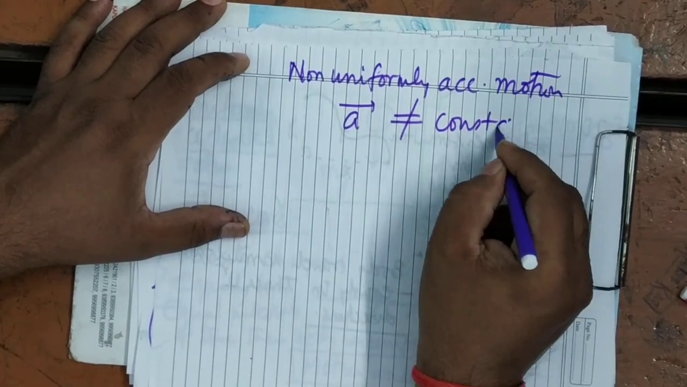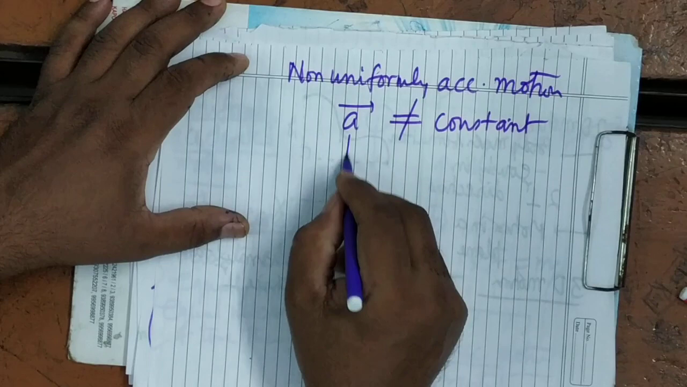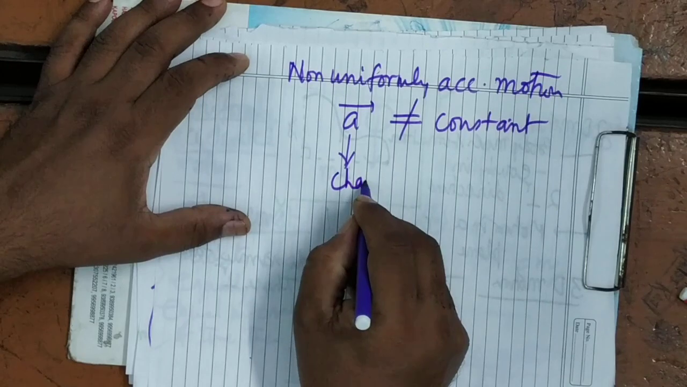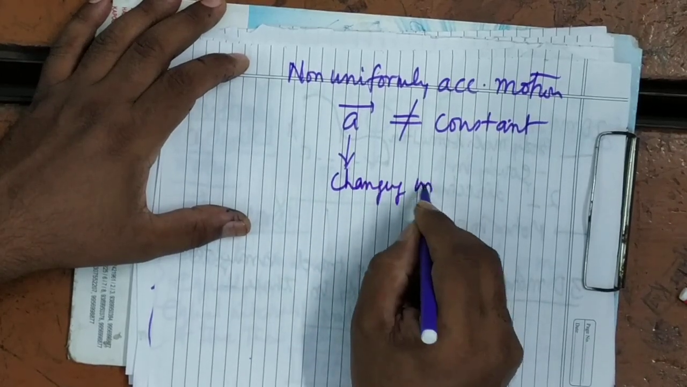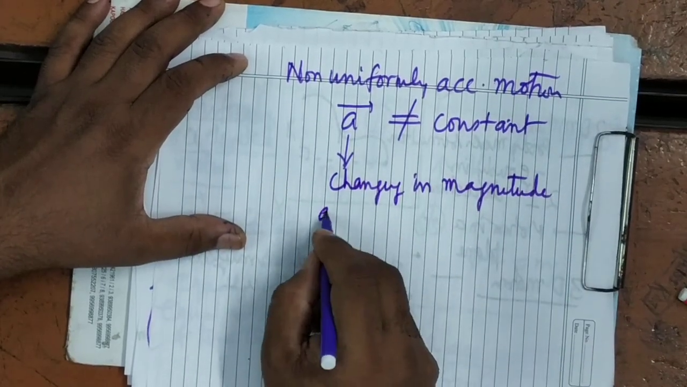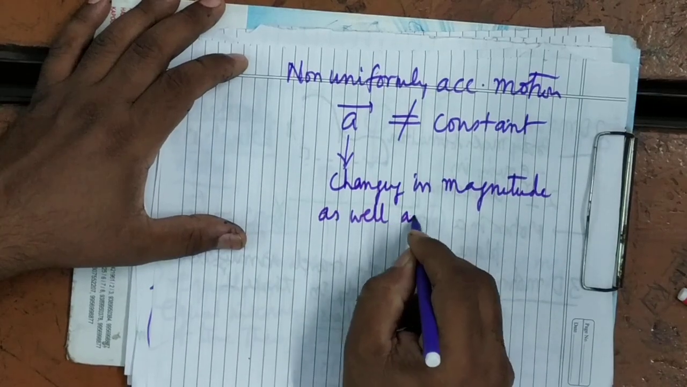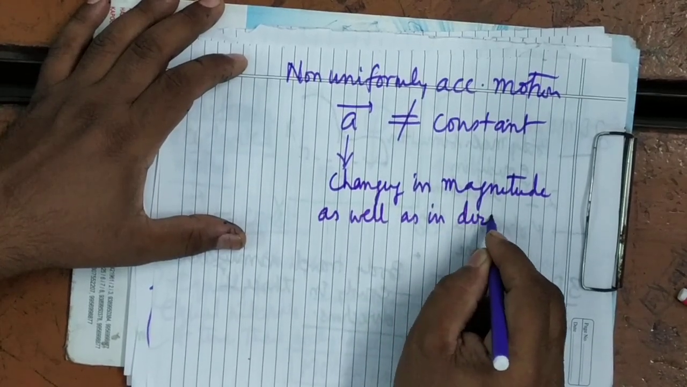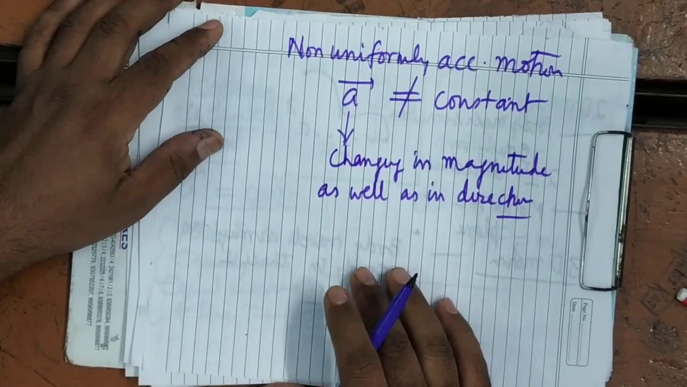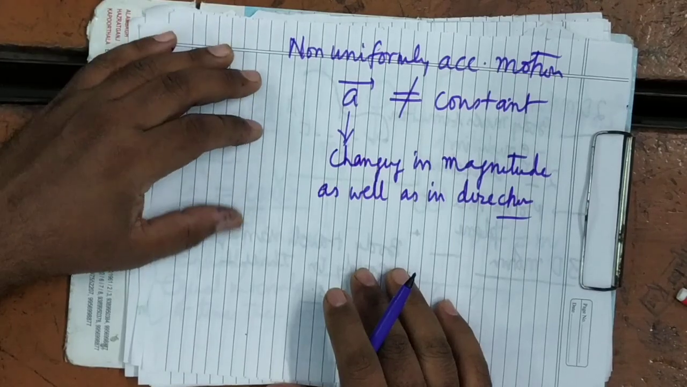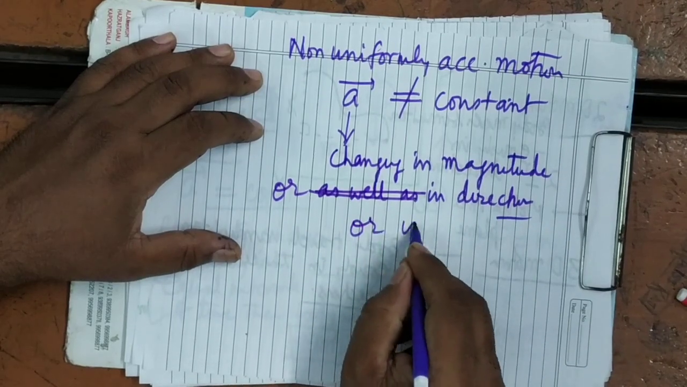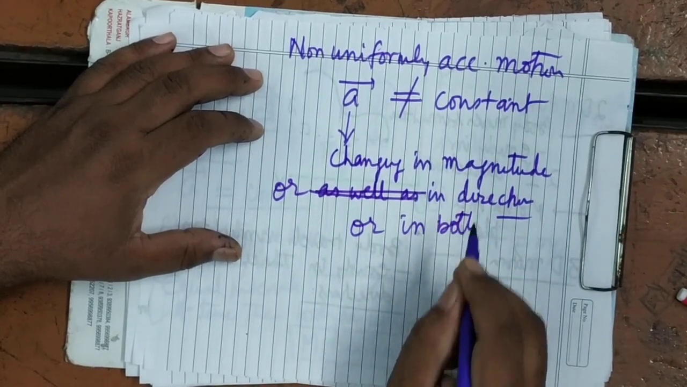Here it is not constant. Not constant means changing in magnitude as well as in direction. That is called the non-uniformly accelerated motion. It's clear? Changes in magnitude or in direction or in both. It's clear?